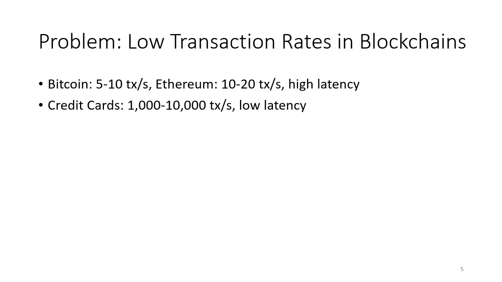So what's the problem? Well, it's well known that most cryptocurrencies get relatively low transaction rates. For example, the Bitcoin network can handle maybe 5 to 10 transactions per second. Ethereum can handle about twice that. And some other blockchains can do more. But in general, there's usually an order of magnitude or two gap between what blockchains can do and what credit card networks or banking networks can process on a regular basis.